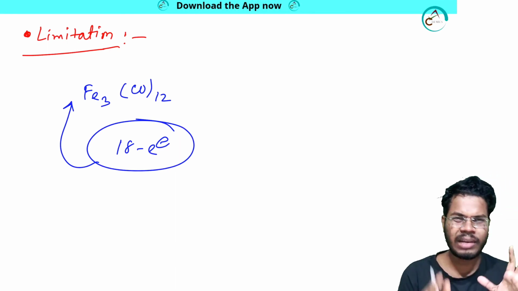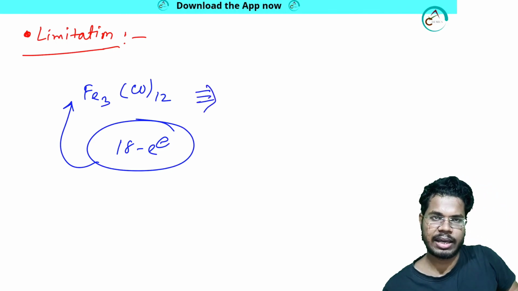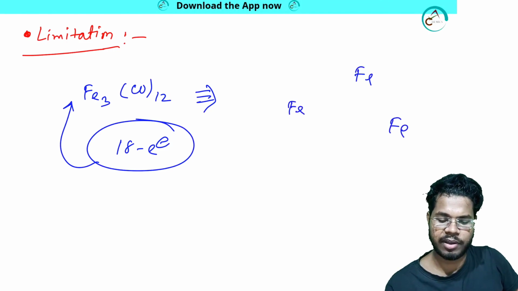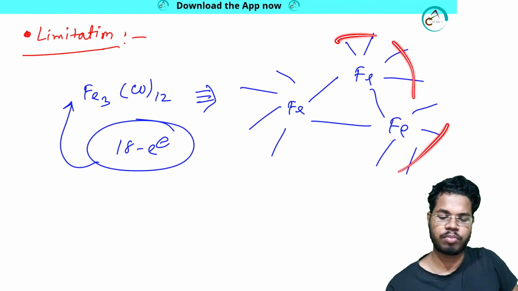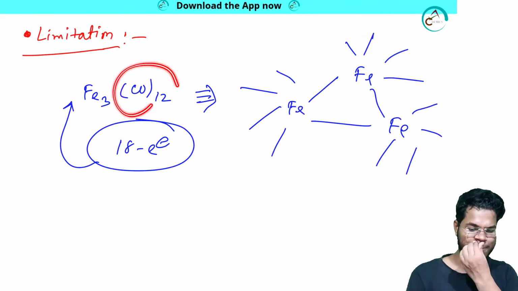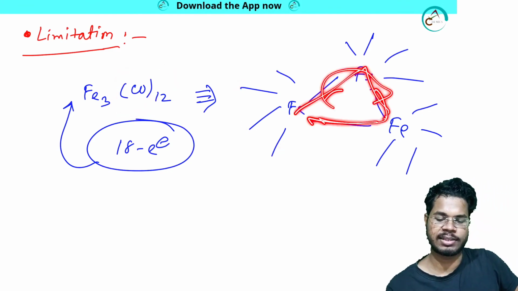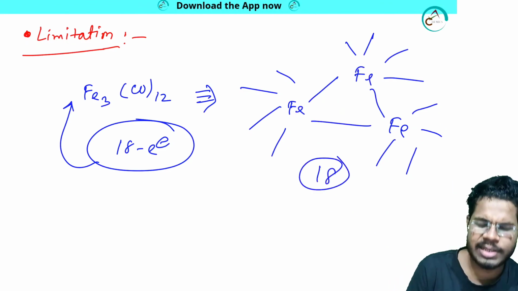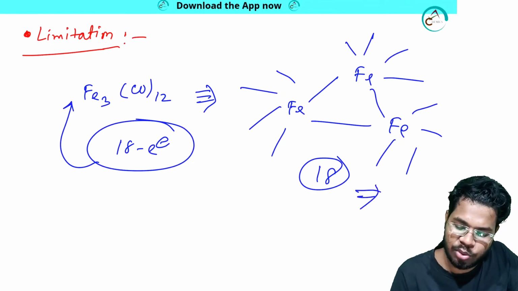I know that this is following that, but the structure of the system, if I draw it like this, I have two possibilities: Fe, Fe and Fe. If I attach like this, 1 2 3 4, 1 2 3 4, 1 2 3 4, so 4, 4, 4, 12 CO is attached here everywhere, I am not writing. Each Fe is connected by a single bond, so 3 like that. If I draw this, I will get a total number of electrons in this system of 18 per metal. That means it is following the 18 electron rule. I will calculate this system also in organometallic chemistry.